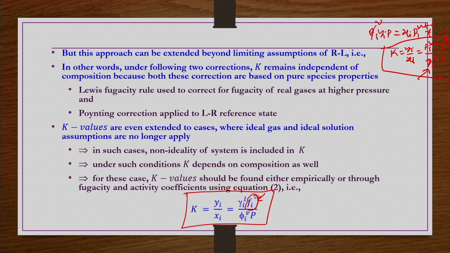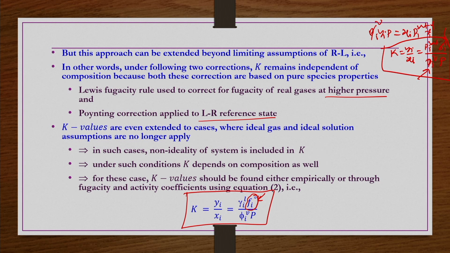But beyond the limiting assumptions of Lewis-Randall, it can also be applicable under two conditions, the Lewis fugacity rule used to correct fugacity of real gases at very high pressures, and the Poynting correction applied to the Lewis-Randall reference state. Under these two conditions, K remains independent of composition.